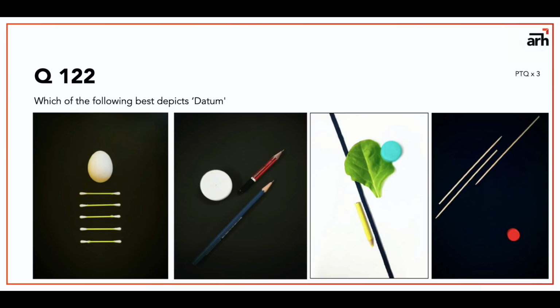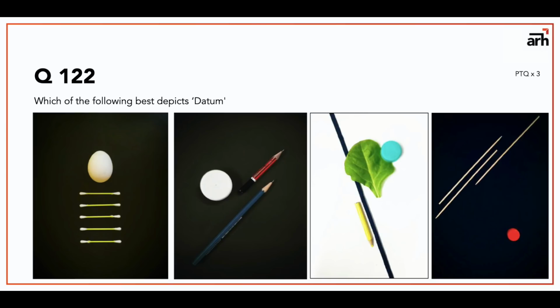Okay. Question number 122 is, which of the following best depicts datum? Datum is an ordering principle of design, which means that datum is more or less like an axis.